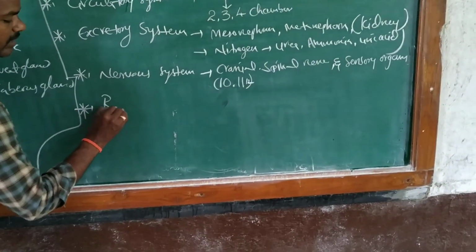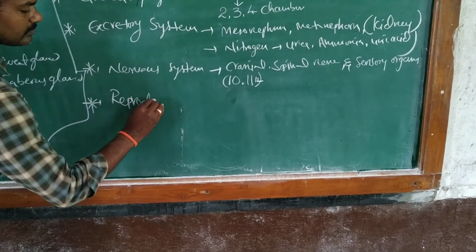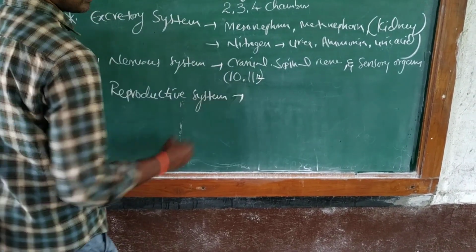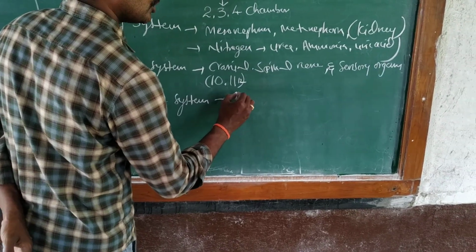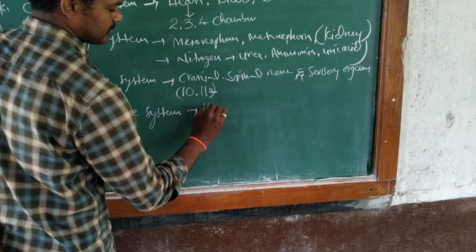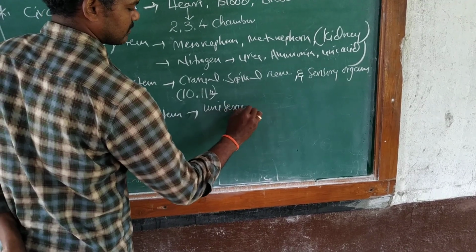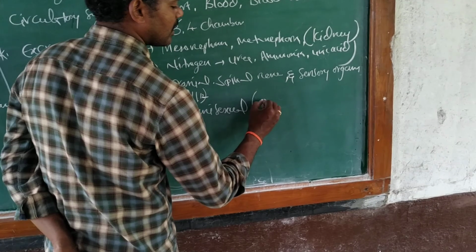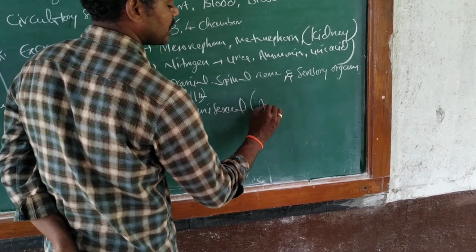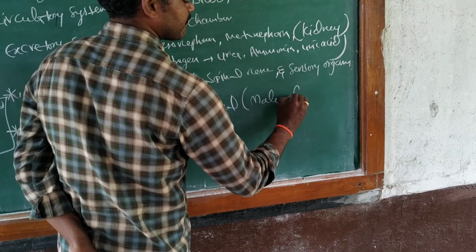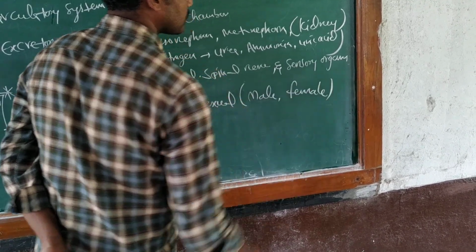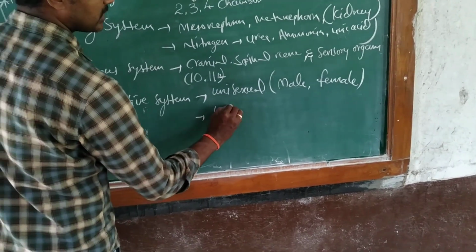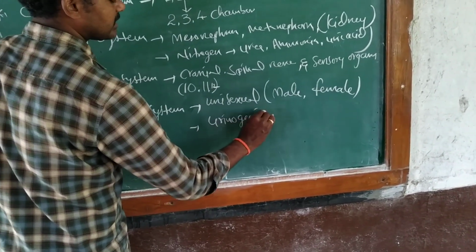And also the reproductive system. It is unisexual, that means individual males and females are separate. Some organisms we also call a urinogenital system.